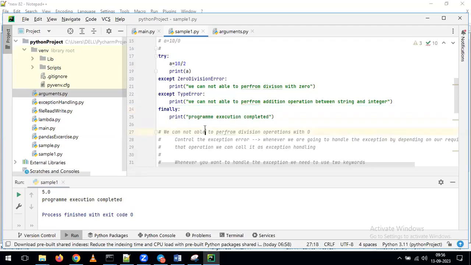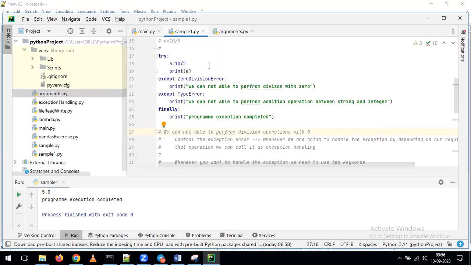This is the way we need to understand the meaning of exception handling, how we can handle exceptions, and what the purpose of exception handling is. All these things we need to understand by using these examples. Now overall, as part of exception handling, how many different keywords did we introduce? Total 3. What are those? Try, except, finally. What is the purpose of try here?